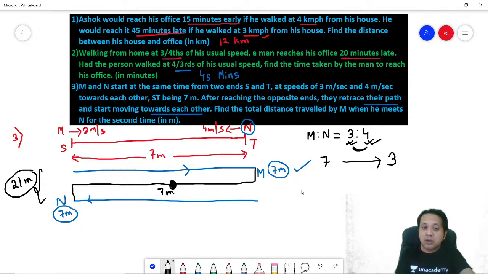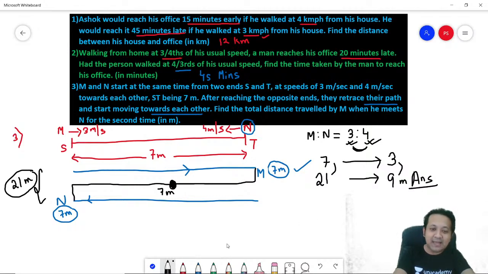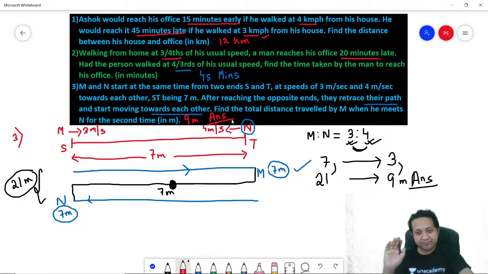Now, in our case, they have together covered a total of 21 meters. So how much distance would M cover? If 7 is becoming 21, it is becoming three times, so obviously 3 will also become three times, 9 meters. That's your answer. Very, very conceptual sum. Highly conceptual. If you understand the concept, you will get your answer within seconds. If you don't understand, this question can become really difficult. You follow?